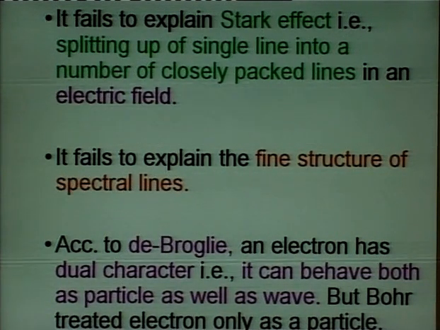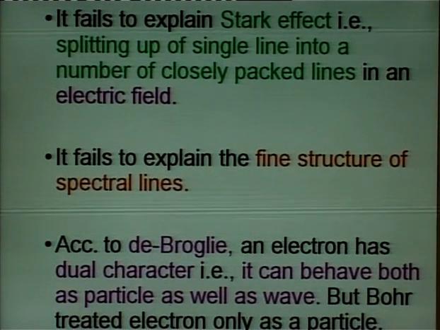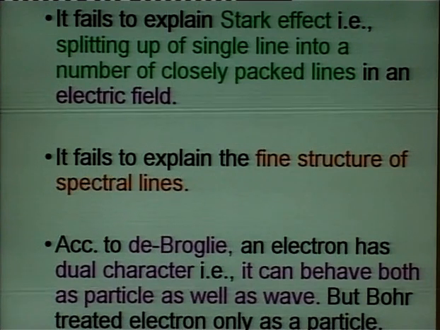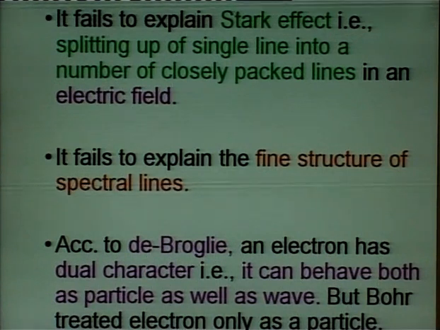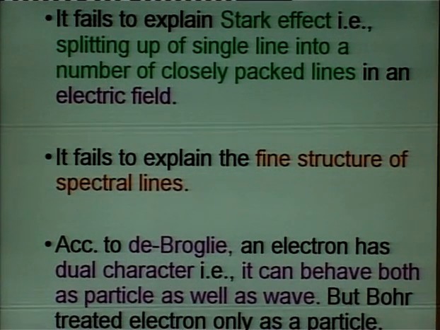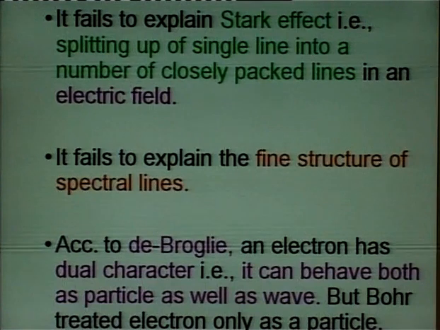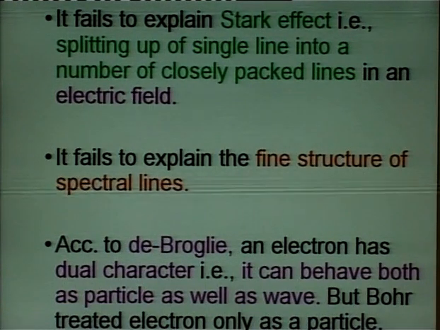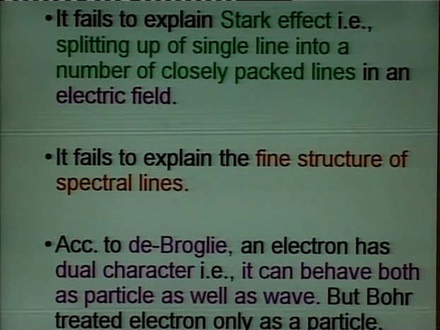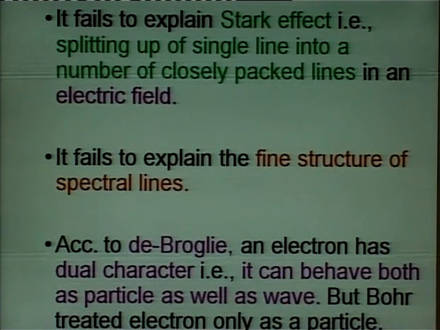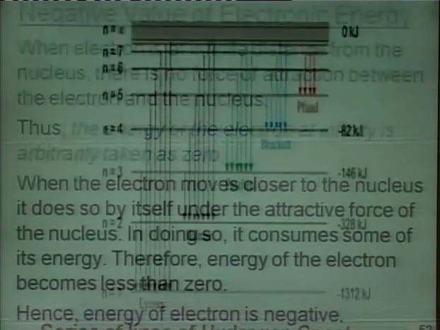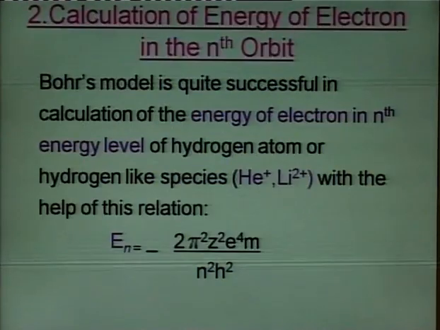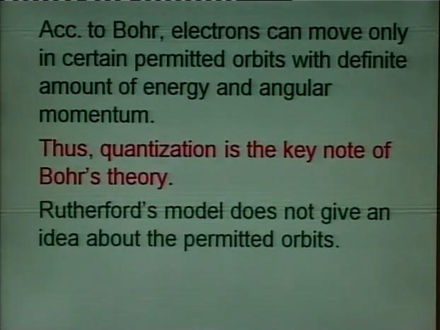Then on that basis we discussed the Bohr's model of atom, that is, what were the postulates of Bohr's model. Then we saw how it overcame the drawbacks of the Rutherford's model, and then we discussed the drawbacks of the Bohr's model of atom. So, this is about the Bohr's model of atom. We have to be very particular. We have to just see the main postulates. Again, I am discussing with you.